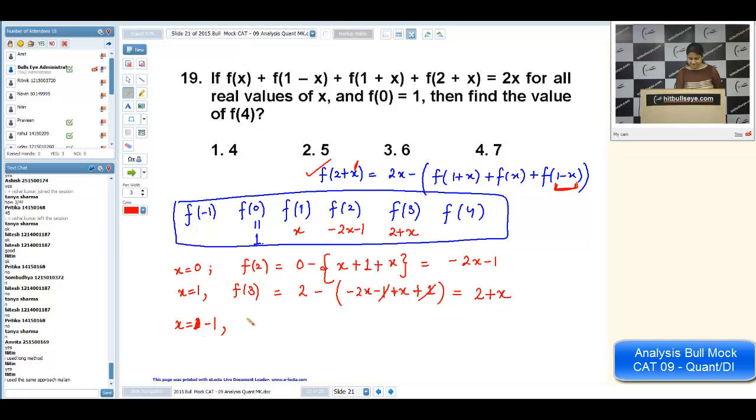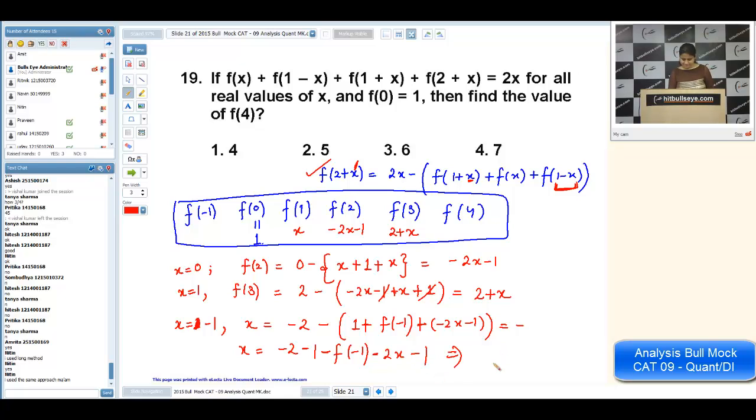If I put x as minus 1, I'll get f of 1, which is x minus 2, f of minus 1. I'm putting x as minus 1, so I'm getting f of 0, which is 1. f of minus 1 we need to calculate. f of minus 1, which will be f of 2, so it will be minus 2x minus 1. So it comes out to be x is equal to minus 2 minus 1 minus f of minus 1 minus 2x minus 1. If I solve this, we will get f of minus 1 is equal to